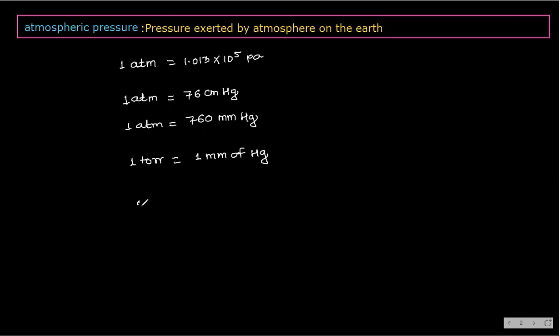Now tell me, 1 atmospheric pressure is equal to how many mm of Hg? 760. Very good. 760 torr. Clear? Any doubt?